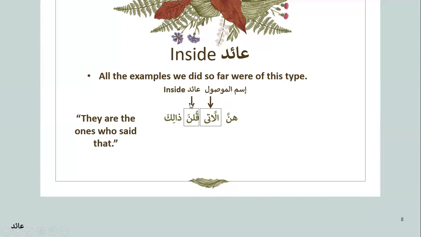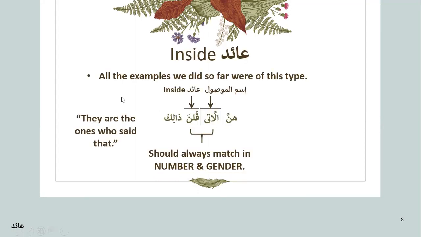That's why it's called inside aid, because it's inside the fail. This whole, as you can see, is matching in number and gender. So this is fairly simple, like we did previously, when the inside pronoun is referring to the ism mawsul.